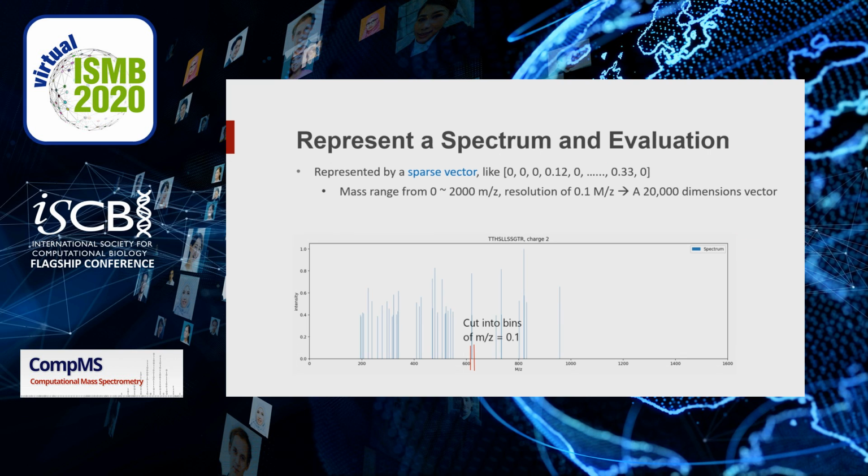Before introducing our method, I would like to briefly summarize the data format and the evaluation standards first. We chose to represent a spectrum by a sparse vector. For this example spectrum, we cut the spectrum into small bins of 0.1 m/z, and this will give us a vector of 20,000 dimensions. For evaluation, it's natural to evaluate the performance by computing the cosine similarity between corresponding vectors.